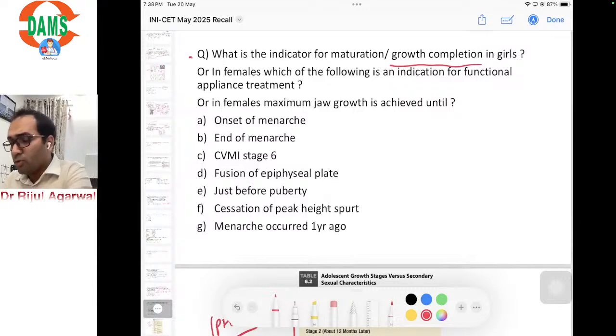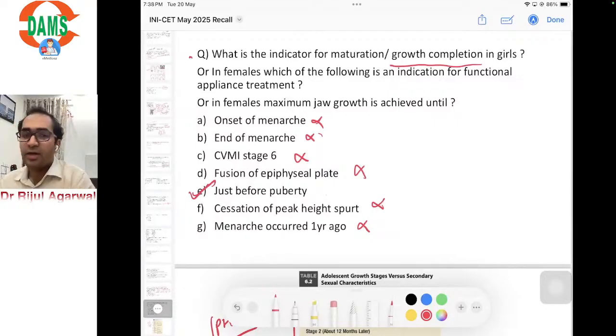Onset of menarche, no. End of menarche, definitely no. CMI stage 6, no. Fusion of epiphyseal plate, no. Cessation of peak height spurt, no. Menarche occurred 1 year ago, no. So only E would have been correct, that is, just before puberty. You can go for functional appliance treatment if the second variety of question came. Or the third variety, females maximum jaw growth is achieved until, which is similar to the first one, so except E, all would have been correct.